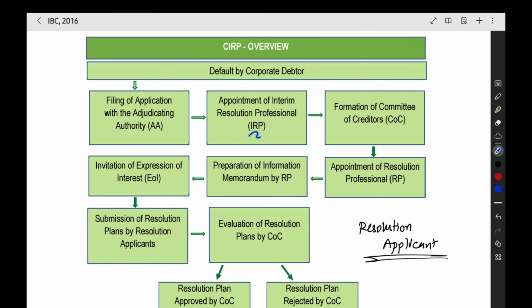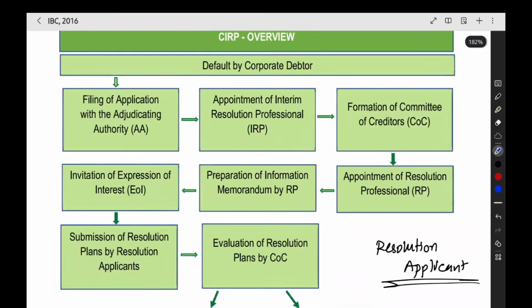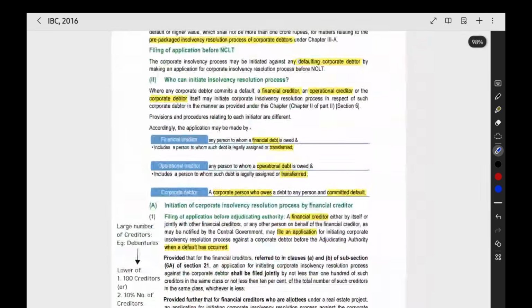After that, we have to see the interim resolution professional. The interim resolution professional will be appointed by the NCLT itself. Along with the application, we would have given the name of the interim resolution professional. He will be appointed as the IRP. So this is the process for the financial creditor.